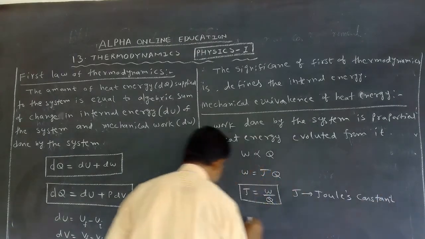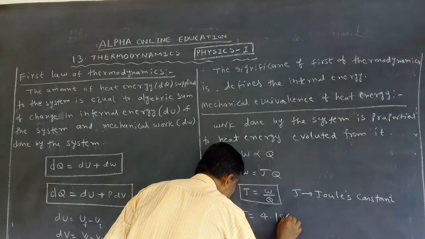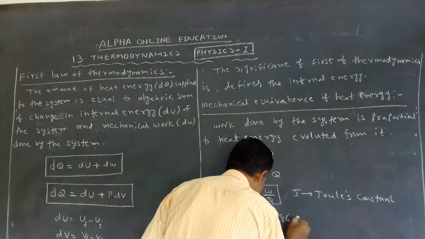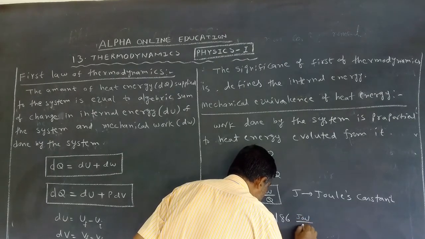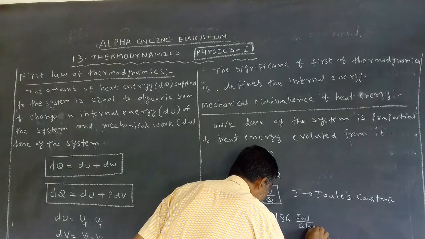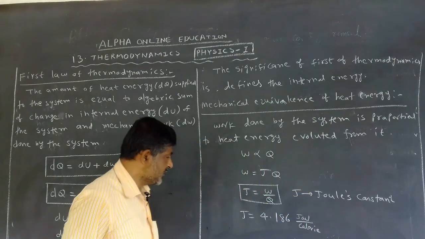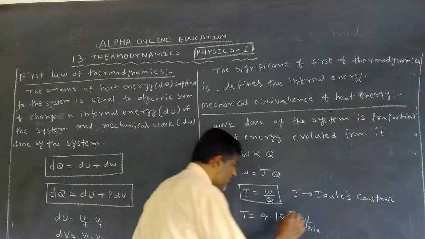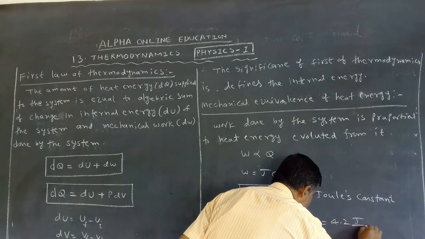Now how much is the value of J? J is equal to 4.186 Joule per calorie, and we can write it like this as 4.2 Joule per calorie.